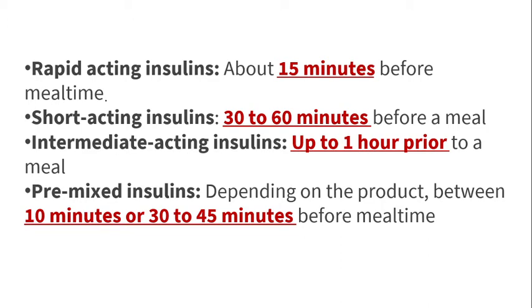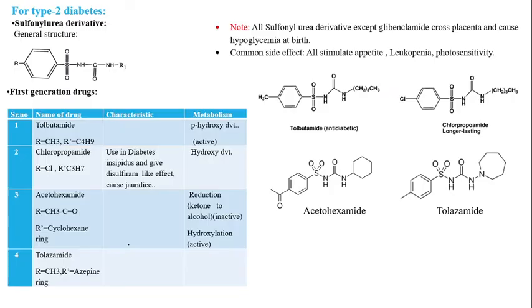Now rapid acting insulin is taken about 15 minutes before the meal time. Short acting insulin should be taken 30 to 60 minutes before the meal time. Intermediate insulin should be taken 1 hour prior to the meal time. And pre-mix insulin, depending on the product, should be taken between 10 minutes to 30 to 40 minutes before meal time. So this is how you should take insulin before your meal.